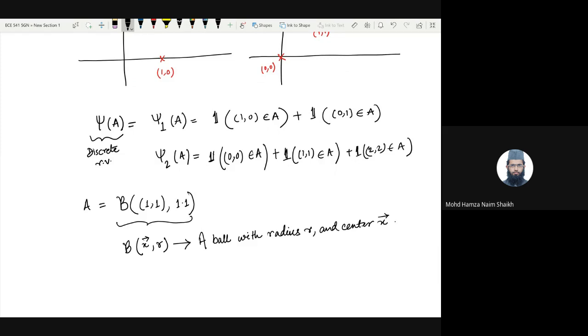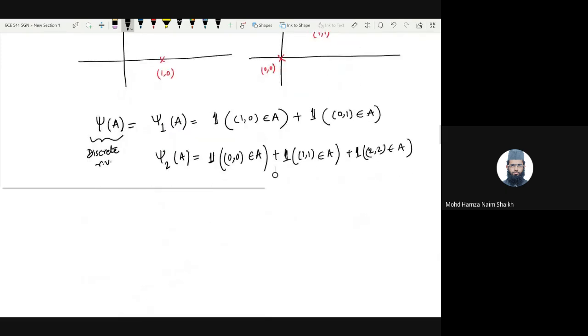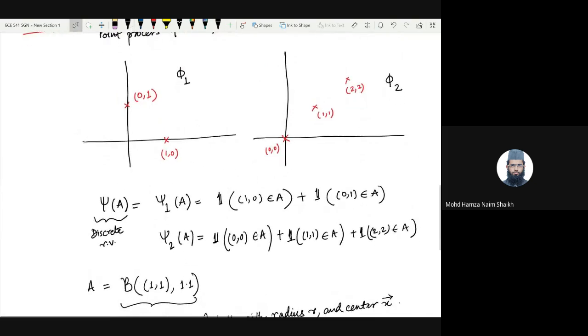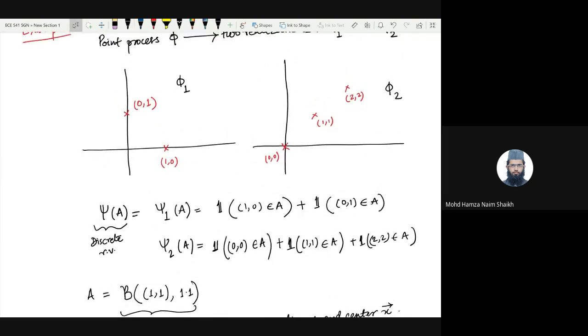Okay, so what does this mean? I am considering a set A which has a center 1, 1, which means the center is somewhere here, and it has a radius 1.1, right? Which means what? We are looking at something like this.